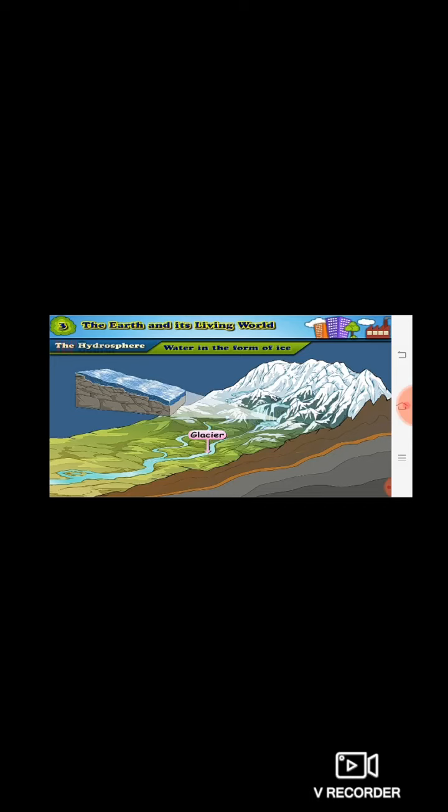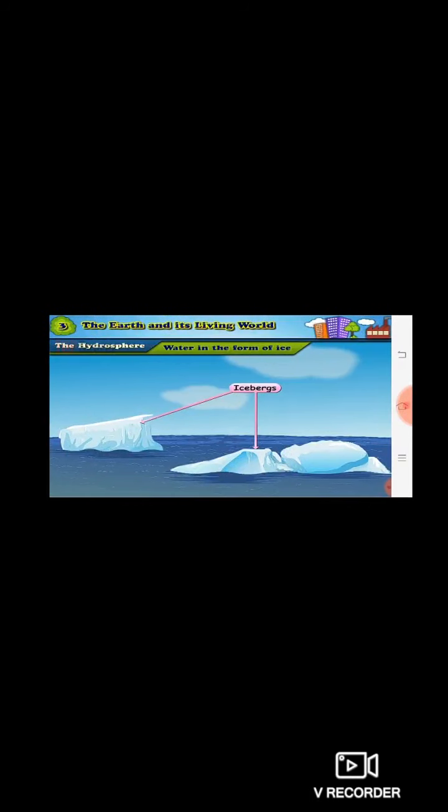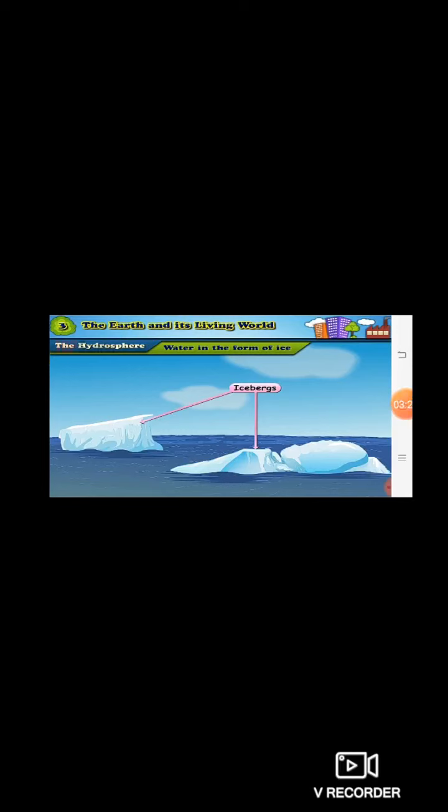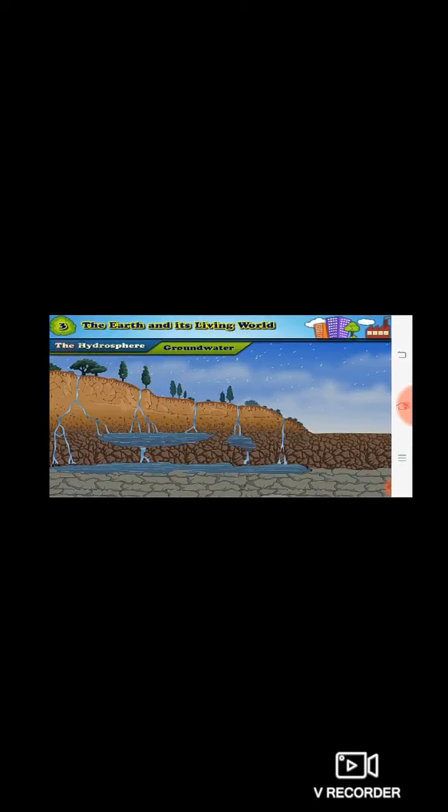In some areas, huge blocks of ice float in the sea and they are called icebergs. So now we have seen surface water: lakes, water in the form of ice, waterfalls, rivers. These are all collecting on the surface of the land. But there are some water bodies which are under the land. They are called groundwater. Now we'll study about groundwater.